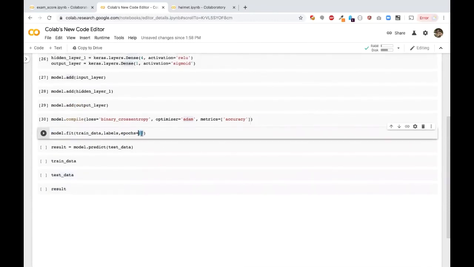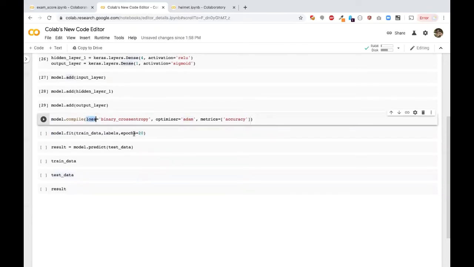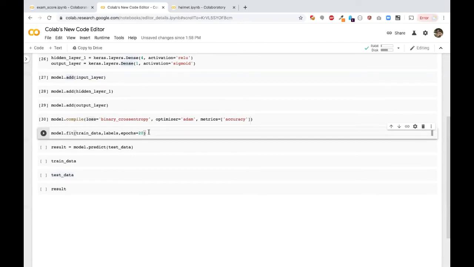So how many times it is required, we don't know. As long as your accuracy keeps on increasing and your loss value is getting reduced, you can train the model. Once you reach a stage where your loss remains the same, and your accuracy may be increasing, or it also remains the same, in that case, you don't need to train the model further.